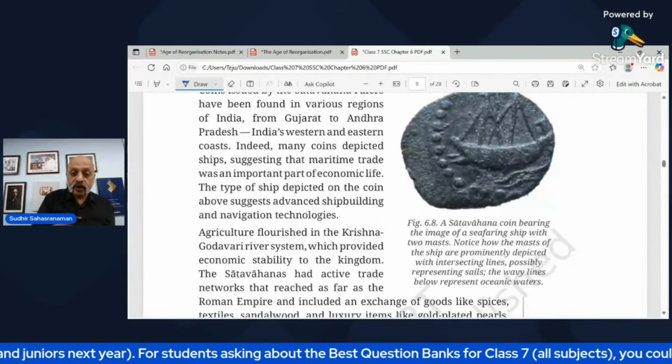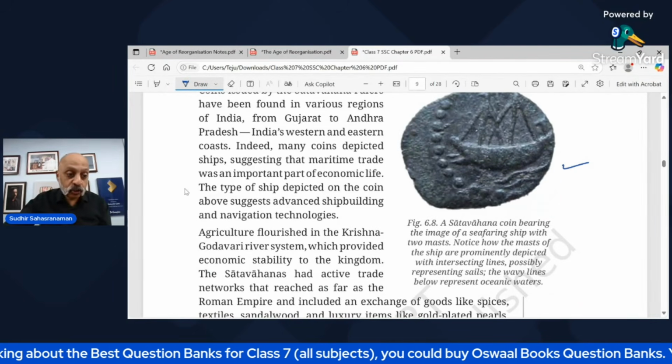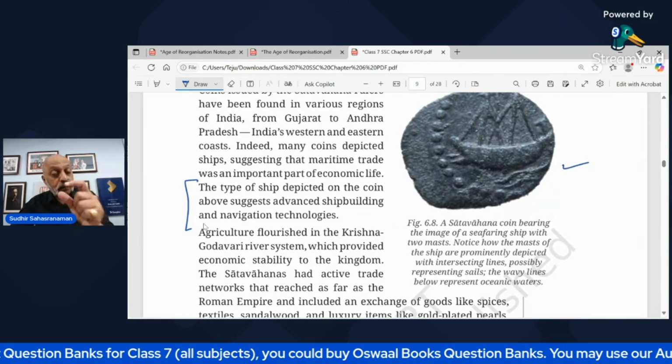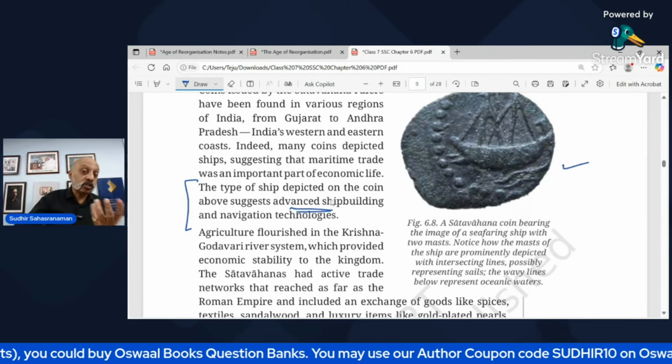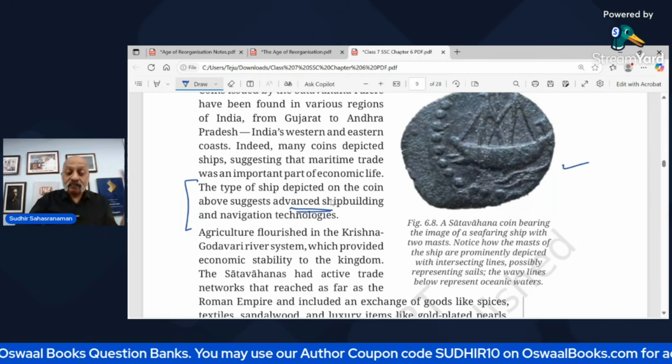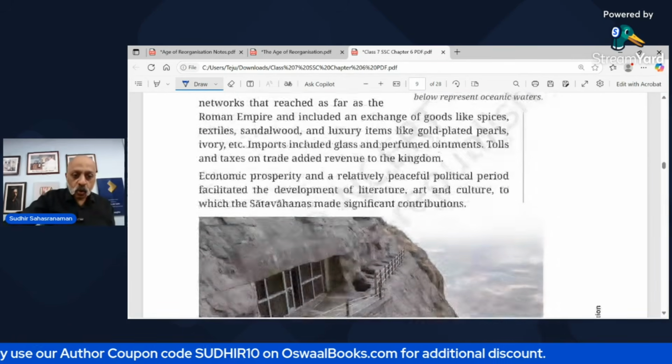Now, look at this coin, for example. It is actually showing a ship. The imprint of the ship suggests that advanced shipbuilding and navigation technologies were part of the Satavahana Empire. So all this is there.